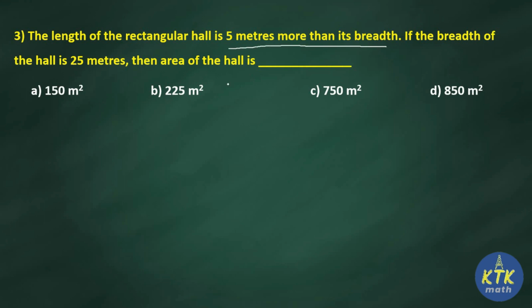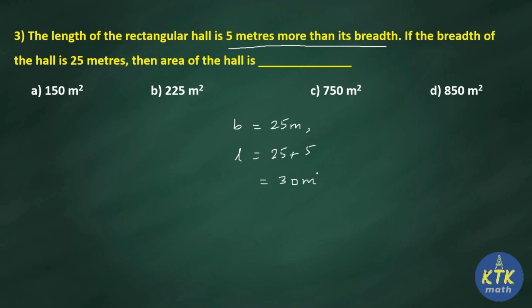In the question they gave breadth. So how much is breadth? B equal to 25 meter is given in the question. Now what is L? L equal to 25 plus 5. Why am I writing plus 5? Because in the question it is 5 meters more than its breadth. So B is 25 means L becomes 30 meter.